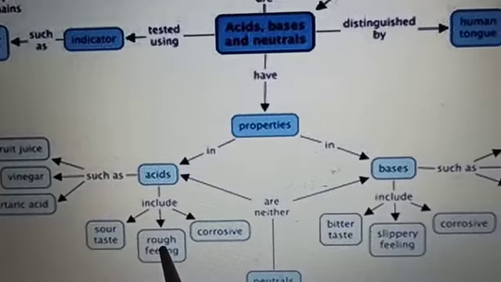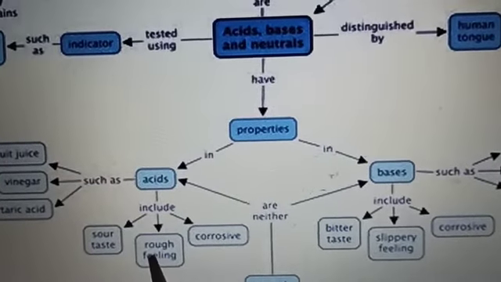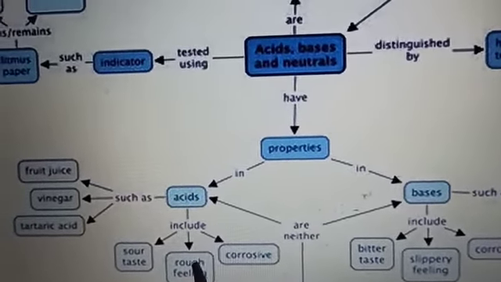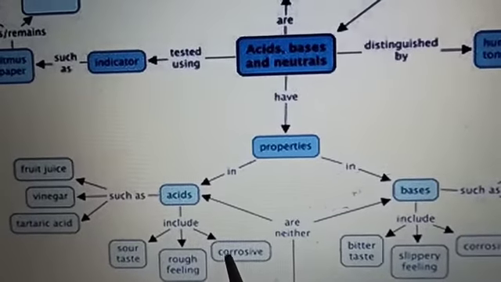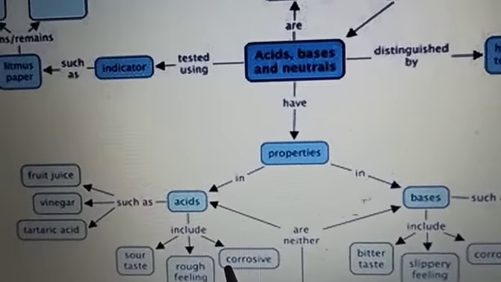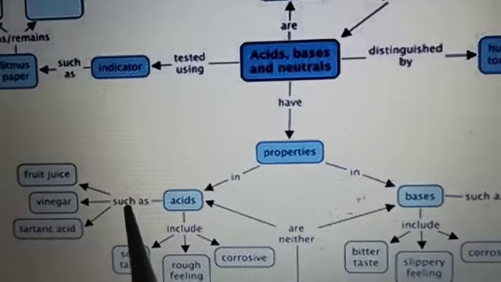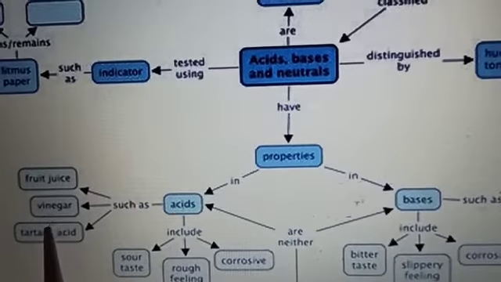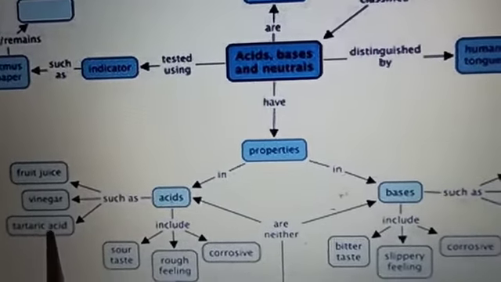Acids have a rough feeling. If you touch them, you can feel it is rough. And acids are corrosive in nature, right? Some examples of acids you can see are fruit juice, vinegar and tartaric acid.